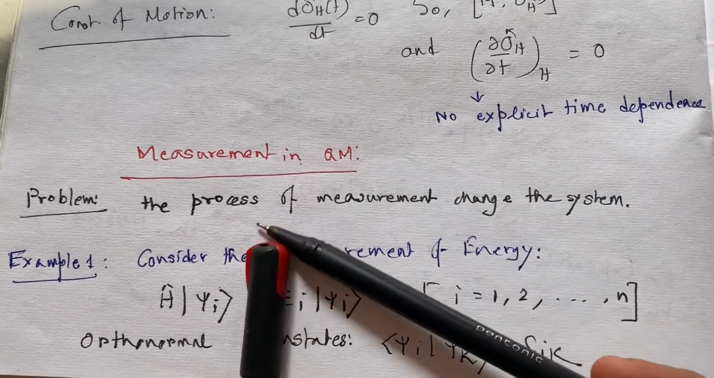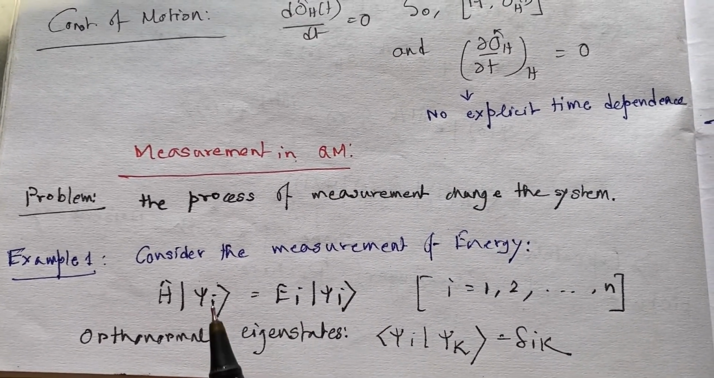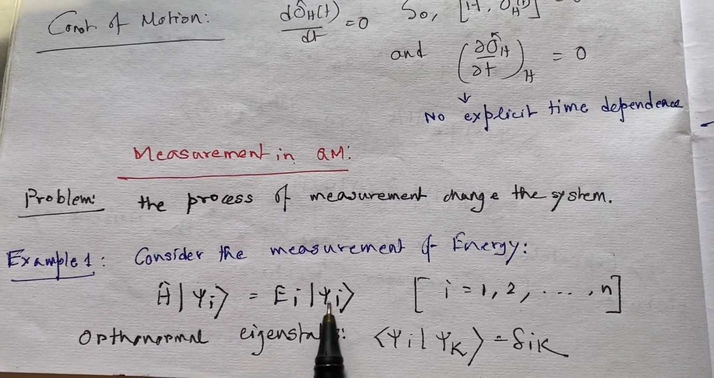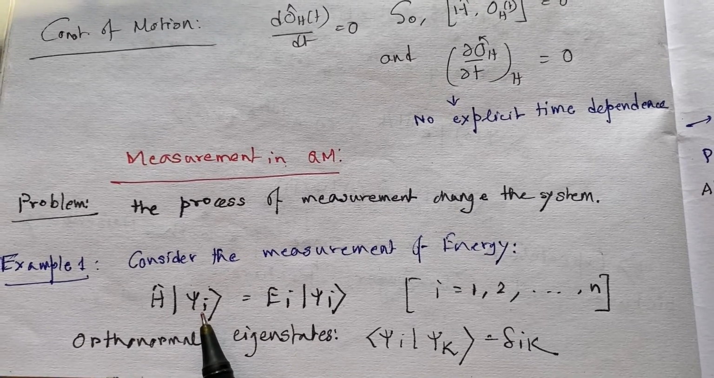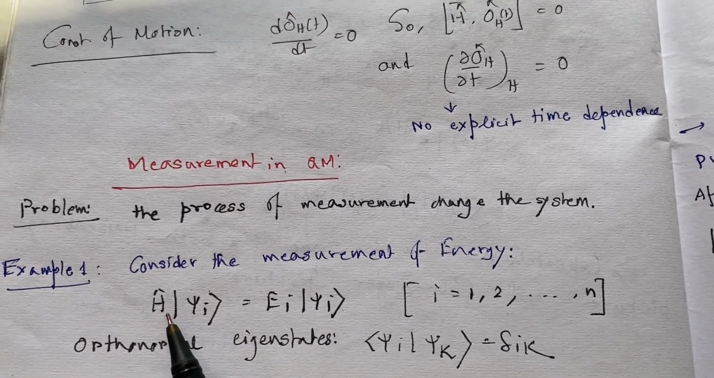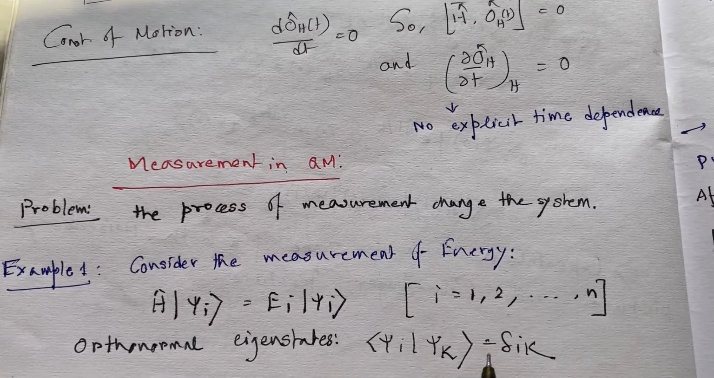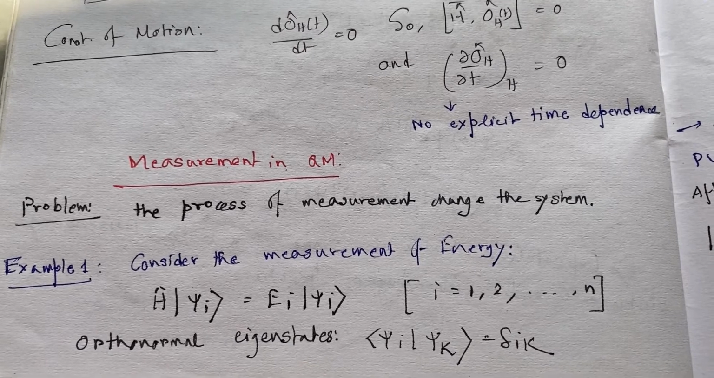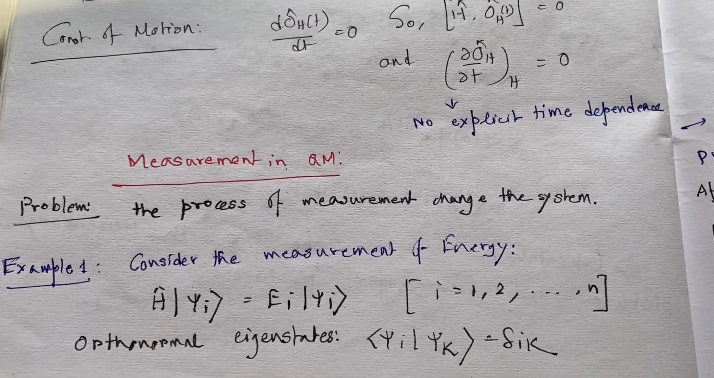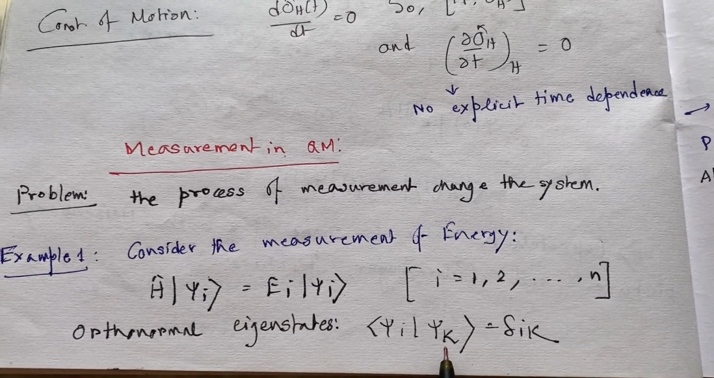Now let us consider the example of measurement of energy. Suppose we have this Hamiltonian, we have this eigenvalue equation for this Hamiltonian where these chi's are the eigenstates of this particular Hamiltonian. We know that these eigenstates are orthonormal to each other. That means orthogonal and normalized. Orthogonal means they are perpendicular to each other. Normalized means their lengths are equal to 1.